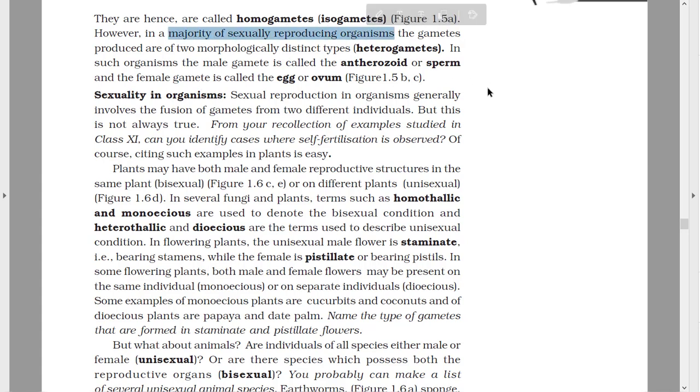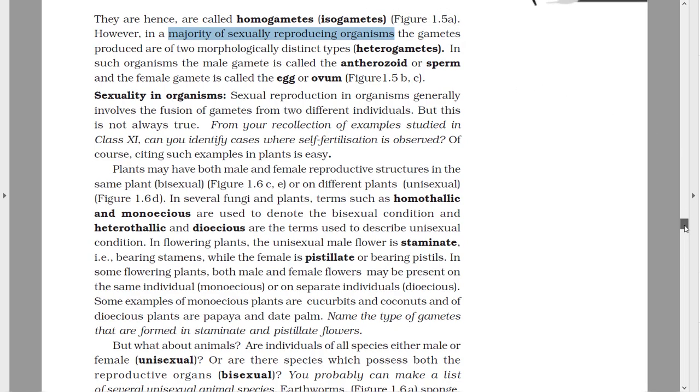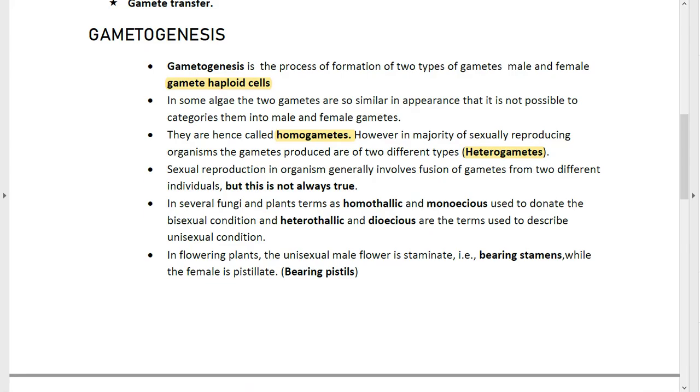Now coming to the sexuality of organisms, whether it is unisexual, bisexual, homothallic, monoecious, dioecious, we'll be learning different terms. Talking about the sexuality of different organisms, in several fungi and plants, the terms homothallic and monoecious are used to describe the bisexual condition.